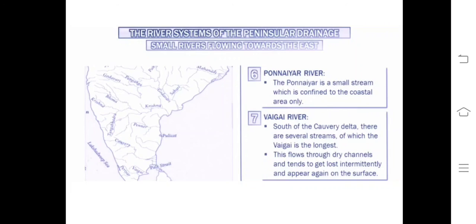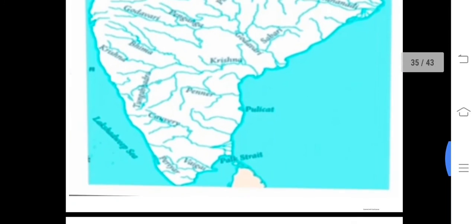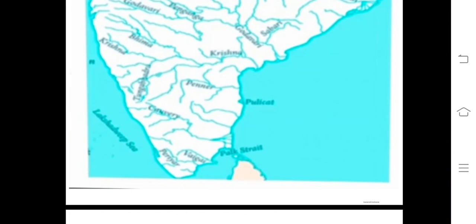The main thing you should remember is the Narmada, Tapi. Anyone can ask you about the Vaigai. Vaigai is important. That's it. You go and check the map that I sent you. You can see the Vaigai below the Palk Strait. If you look from the Pulicat, south of Pulicat is the Vaigai.